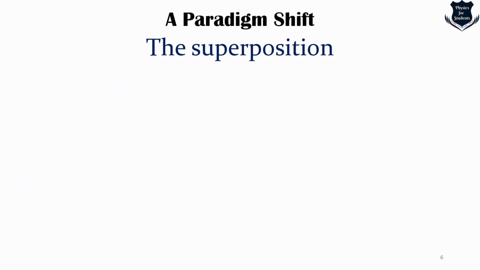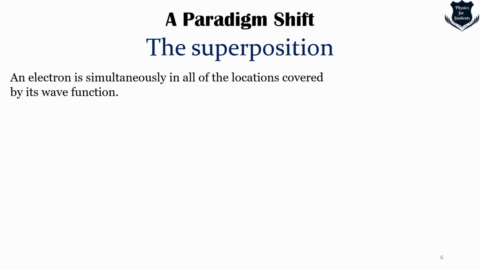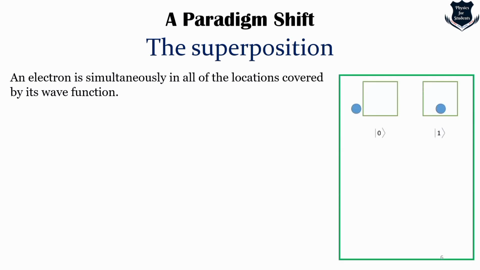Now, there is also a concept which is called superposition, which is a fundamental principle of quantum mechanics. It states, much like waves in classical physics, any two quantum states can be added together or superposed, and the result will be another valid quantum state. So an electron is simultaneously covering all the locations in its wave function.